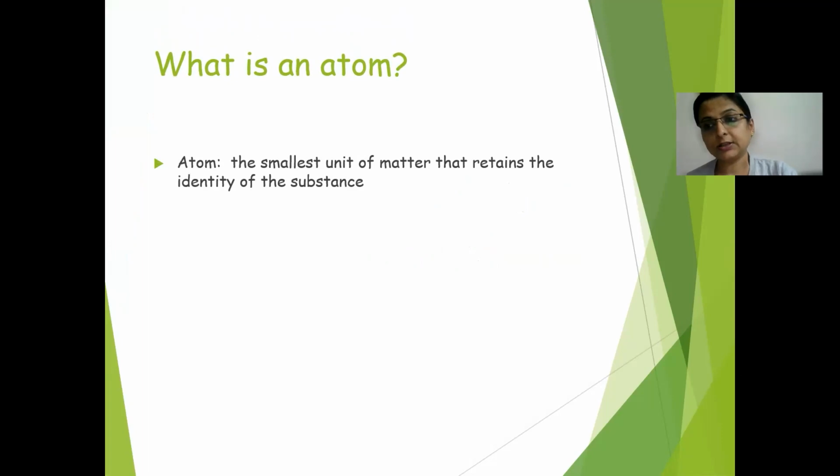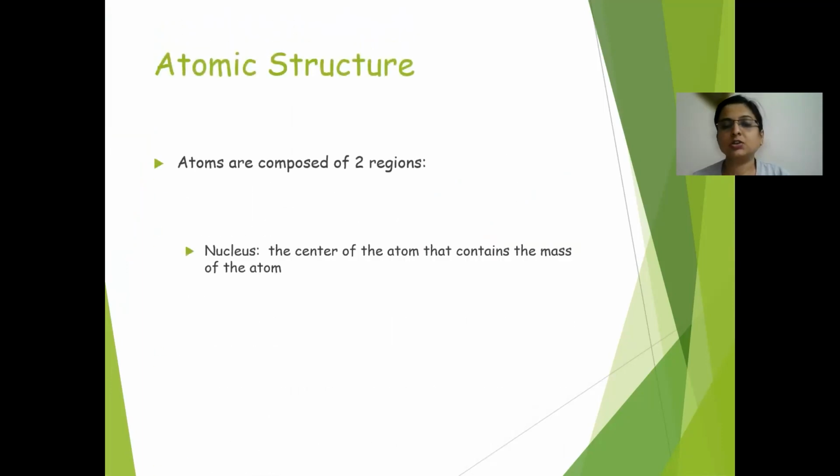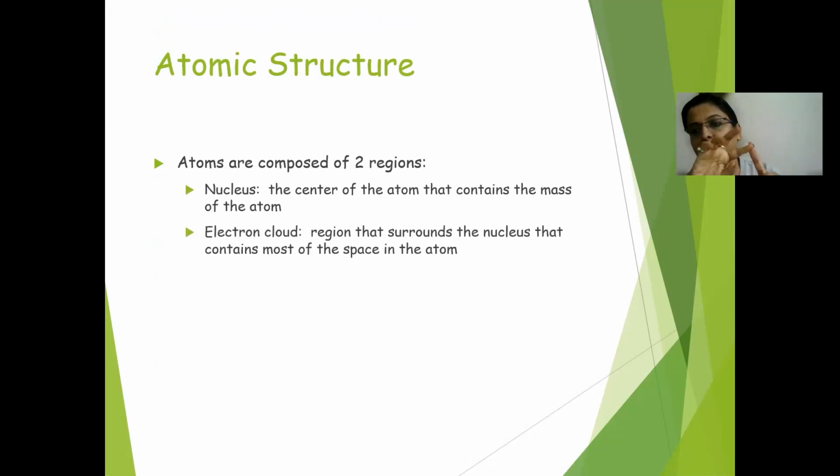That means it is a unit which has the identity of all the matter or of a substance. It was given by the scientist Democritus, and the atomic structure is basically of two regions. The one is the central region that is called the nucleus, and the other is the extranuclear part that is called the electron cloud.